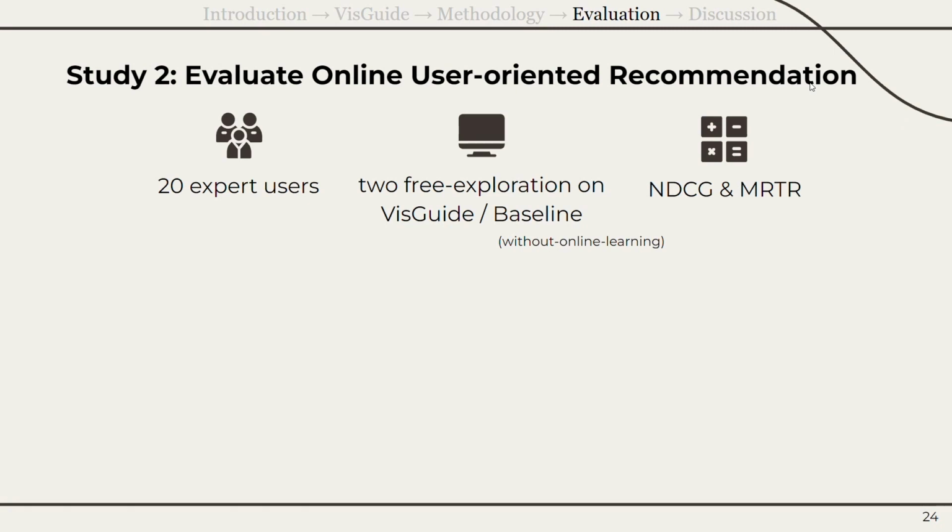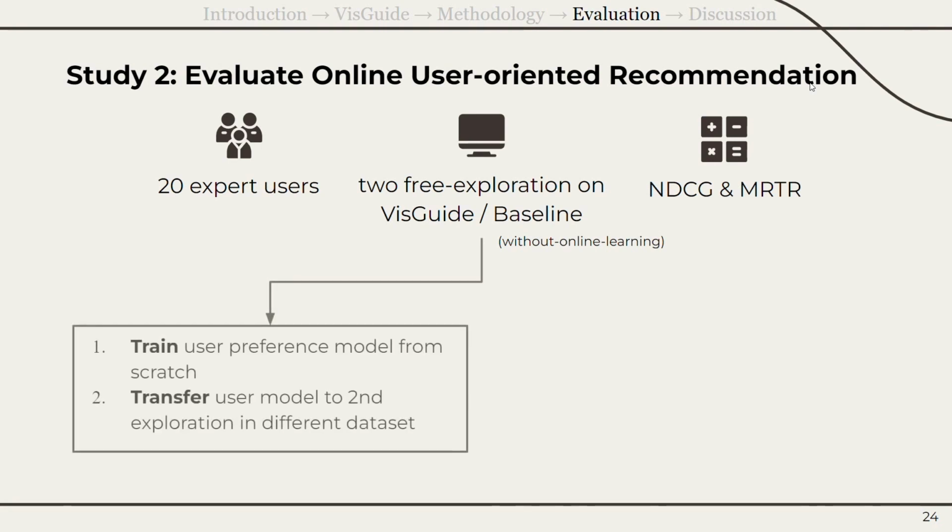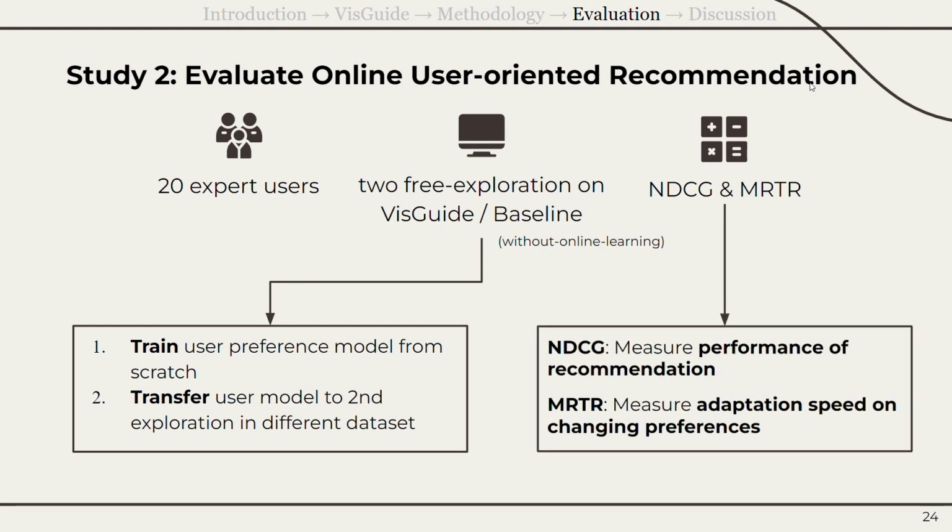In the second study, we compared this guide with a baseline, which doesn't support user-oriented recommendation. Each participant had 2 exploration sessions. At the first session, this guide trained the user model from scratch, transferring their model to the second session. We adopt 2 metrics to measure the performance of recommendation and the adaptation speed on changing preferences.